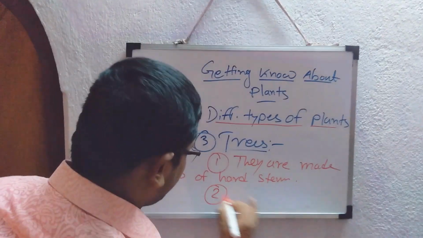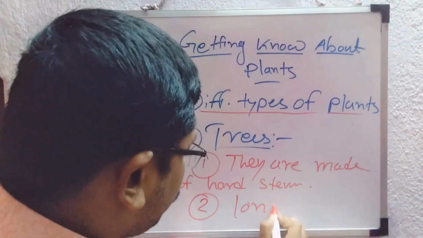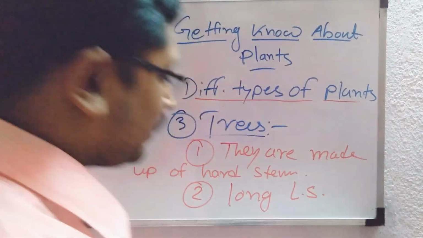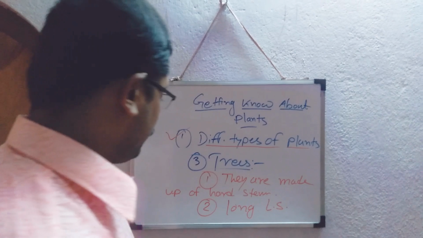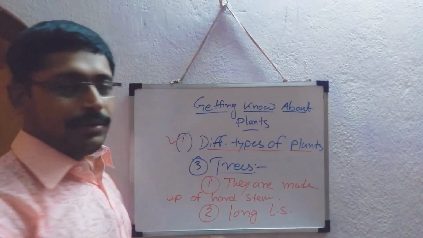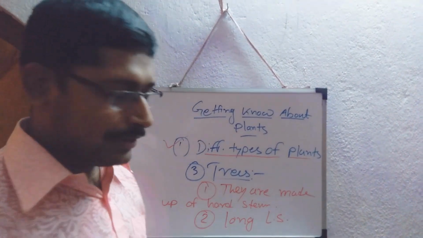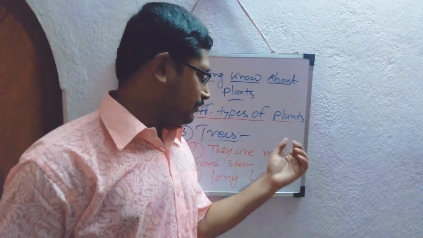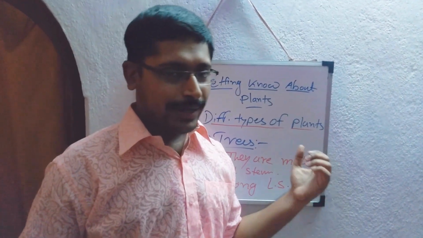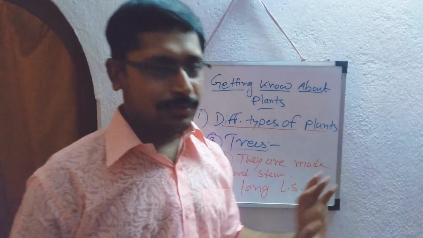Another is long lifespan. So they can live for a long time. Another feature: if you compare herbs and shrubs with regard to their branches, we have seen that in case of the herbs, they are less branched or even the branch is not present.